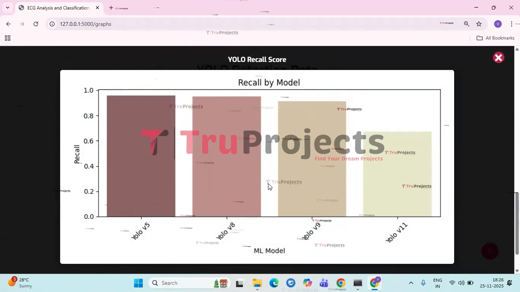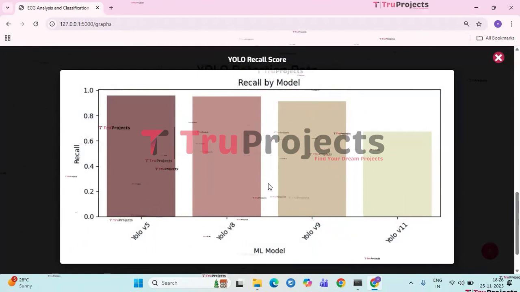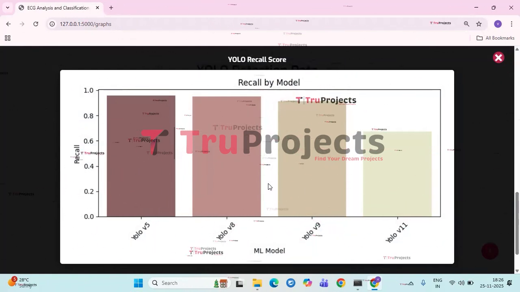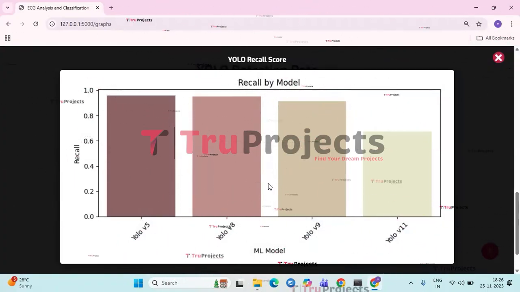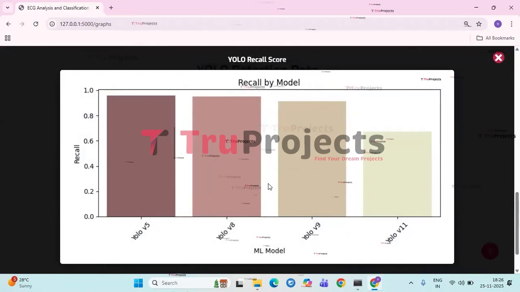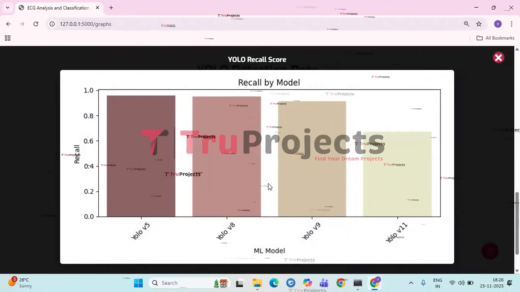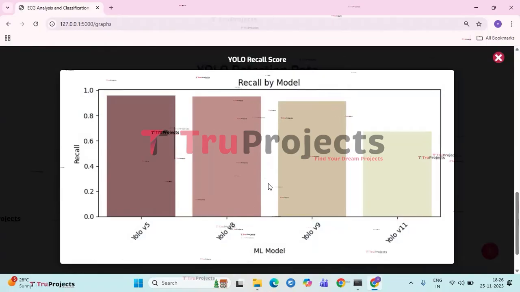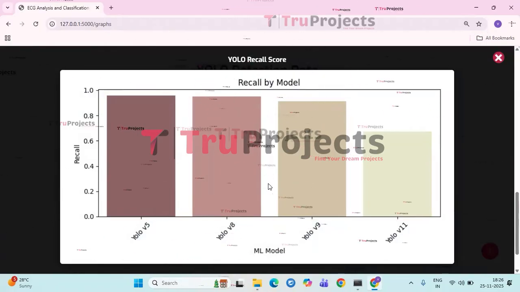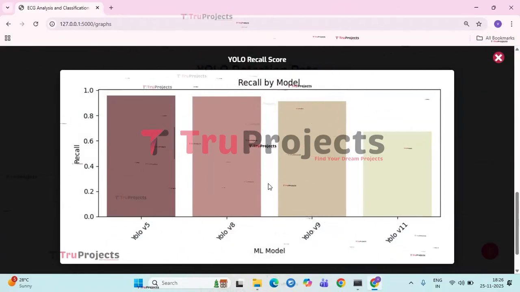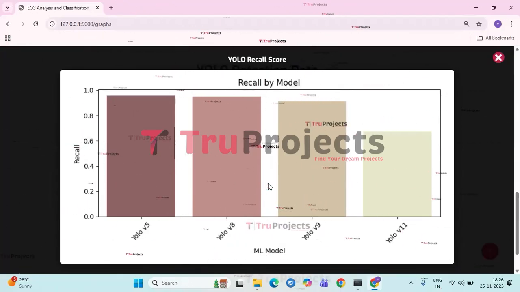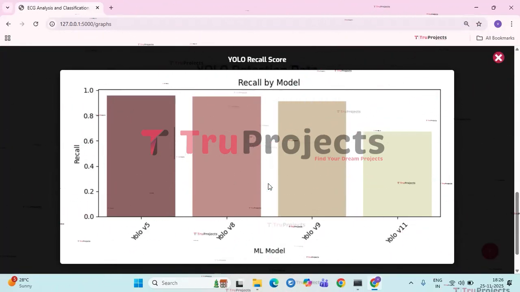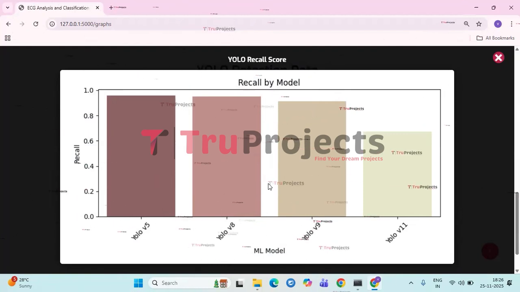Next, we have the YOLO recall score graph. The chart compares the recall performance of 4 YOLO model versions: V5, V8, V9 and V11. Recall measures how well a model correctly identifies all relevant objects, so higher values indicate fewer missed detections. In the graph, YOLO V5 and V8 show the strongest performance, both achieving recall scores close to 0.95%, meaning they successfully detect nearly all target objects.